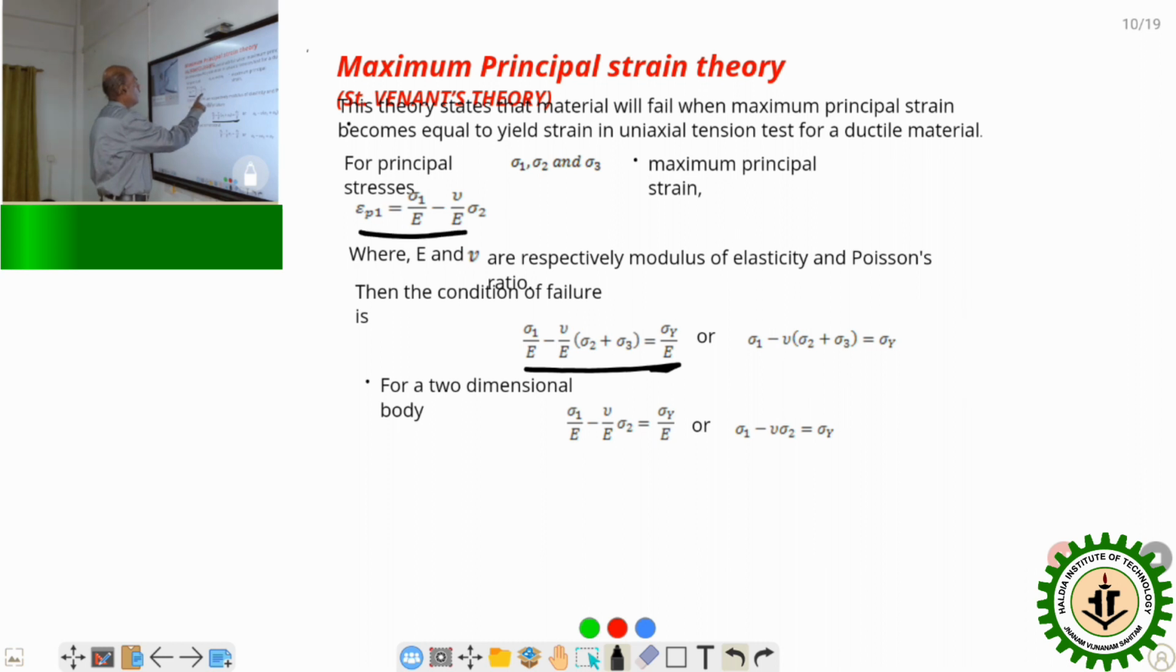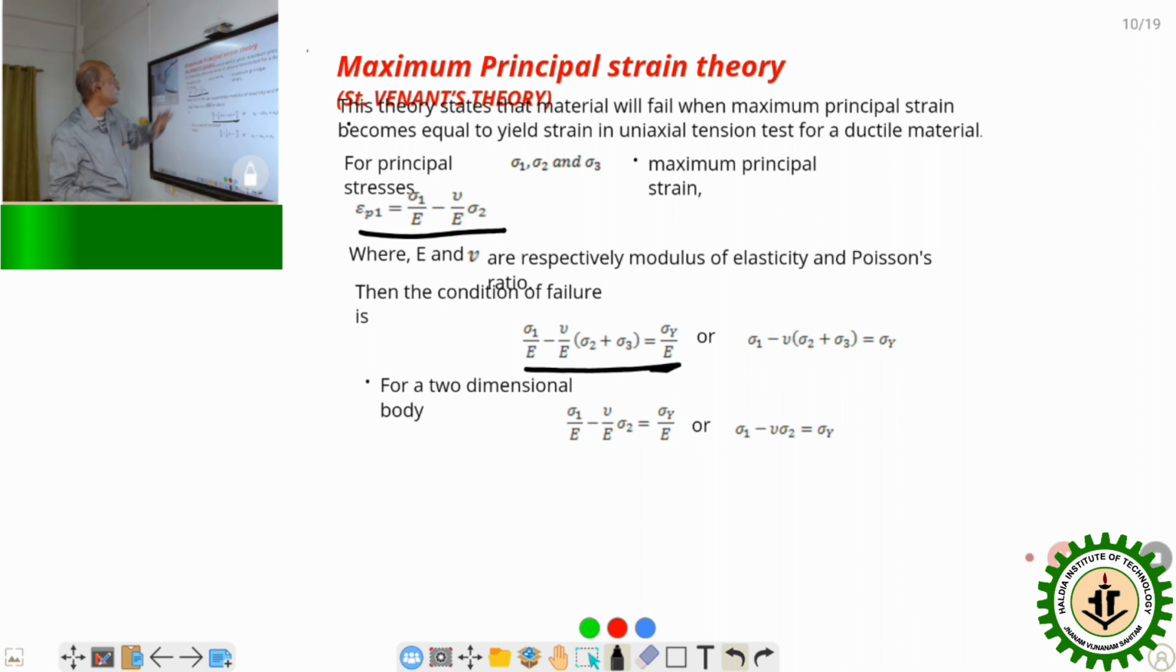So this is the two-dimensional case, with sigma 1, sigma 2. Sigma 1 by E minus nu by E sigma 2 plus sigma 3 is the strain developed, and that is the maximum strain developed in the body. So that maximum strain will cause the failure. Now, in the case of a simple tension test, what is the maximum strain developed in the body? Sigma y by E, that is stress divided by Young's modulus of elasticity, gives the maximum strain developed in the body. So the maximum strain developed in a complex system of loading is equal to the maximum strain developed in the simple tension test at the failure point.